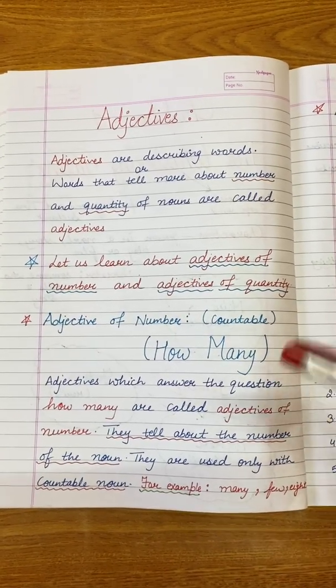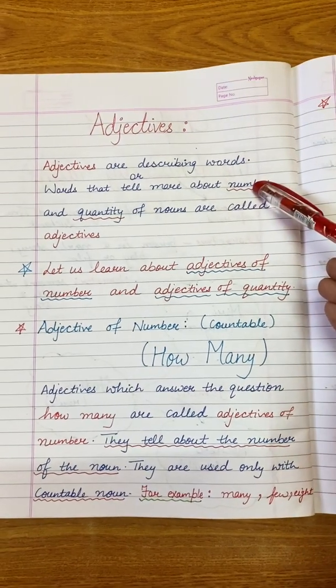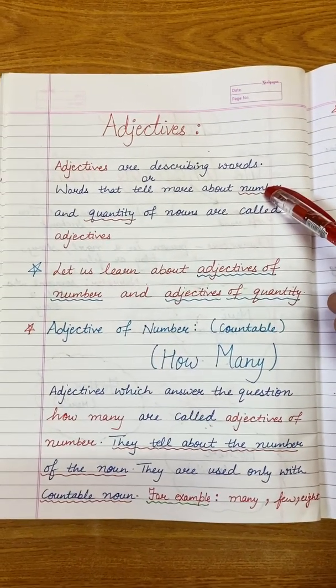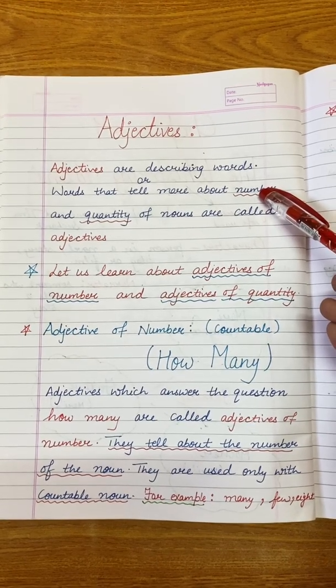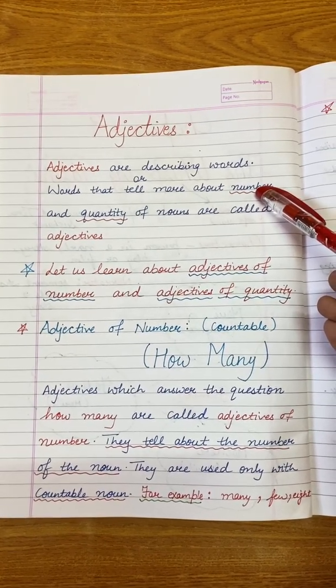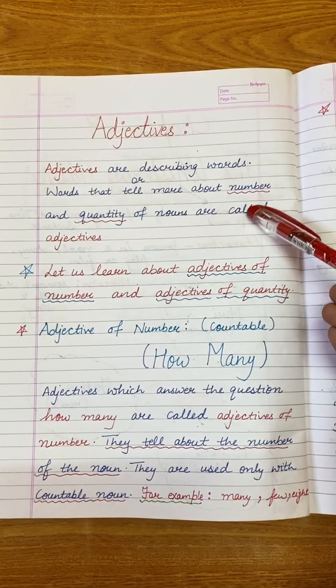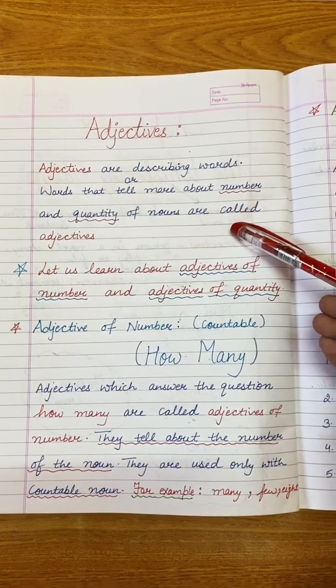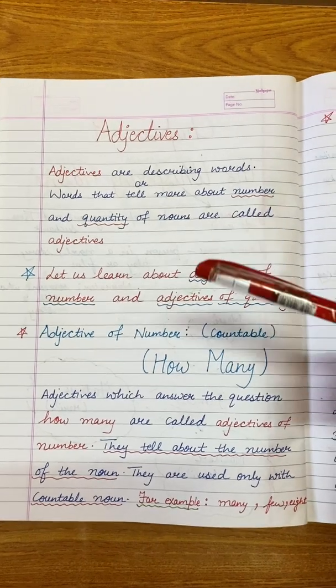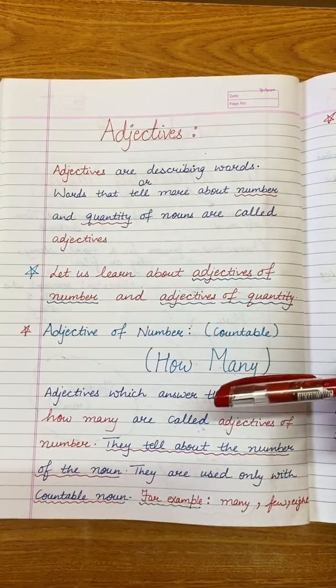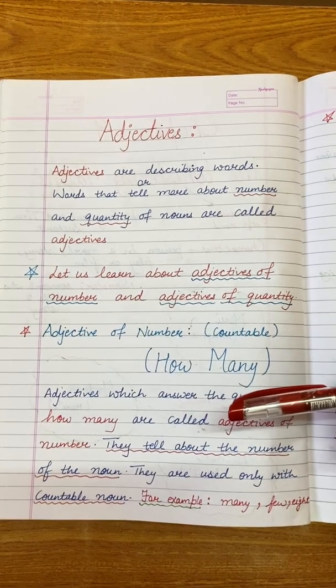Adjectives are describing words. They describe something, or in other words, words that tell about the number or quantity of nouns are called adjectives. The words which tell us more about the number and quantity of a noun are called adjectives.